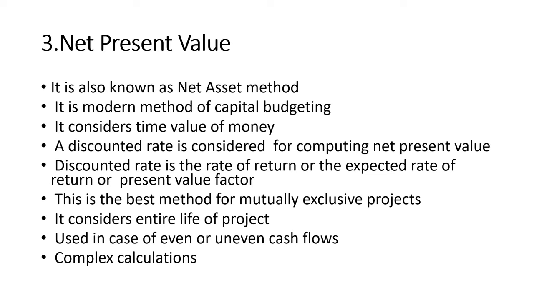Mutually exclusive project simply means that one project will be accepted and at the same time another project will be rejected. NPV considers the entire life of the project. It is used in case of even or uneven cash flow. Whether the cash flow is constant or not, NPV can easily be used. The calculation is very complex because you have to multiply the cash flows by the discount factor, sum all those cash flows of all years, and subtract the initial investment. This will give NPV.